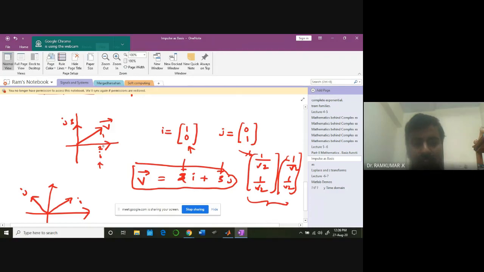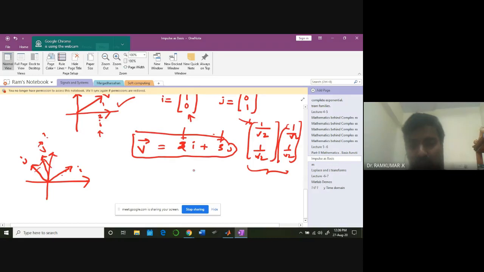This is my i and j. Originally it was ij like this. Now I have shifted like this. Now in this domain, my vector b is going to be somewhere here. I don't know where it is. What is the linear combination I require? I cannot tell just by looking. For the earlier case I can easily tell 2 times i and 3 times j. But if this gets rotated like this, I cannot tell what is the corresponding i I have, what is the corresponding j I have. So I need to carry out the inner product. Then only I can tell the value of these coefficients. You understand the point I'm saying?